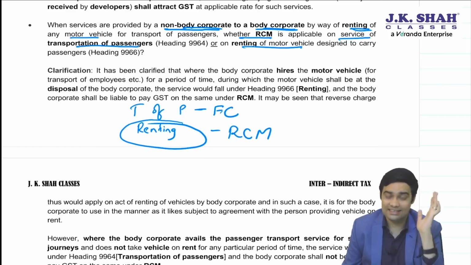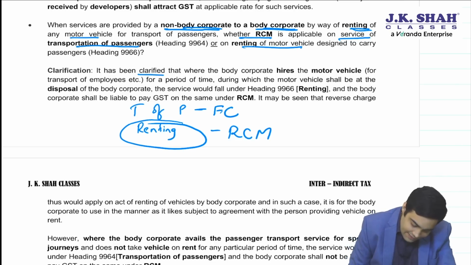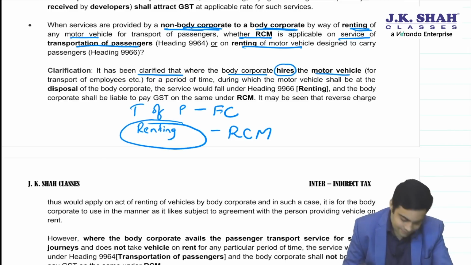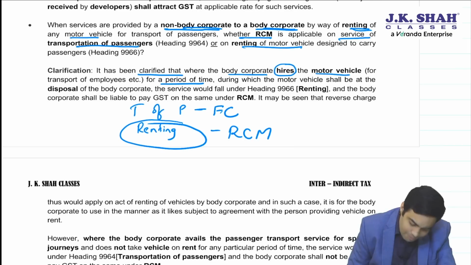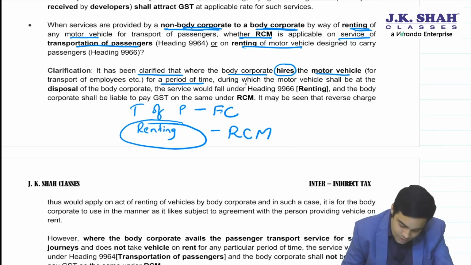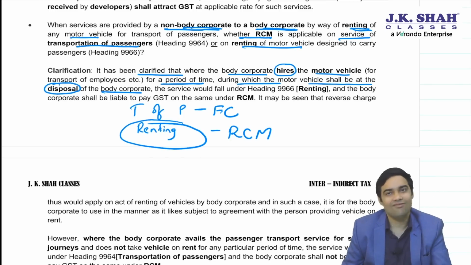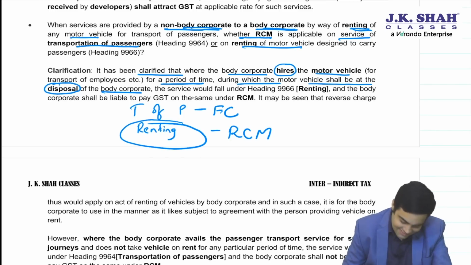Let's read this properly. It is clarified that where a body corporate hires a motor vehicle for a period of time during which motor vehicle should be at the disposal of body corporate, I have taken the vehicle on rent, the service would fall under renting and liable under RCM.